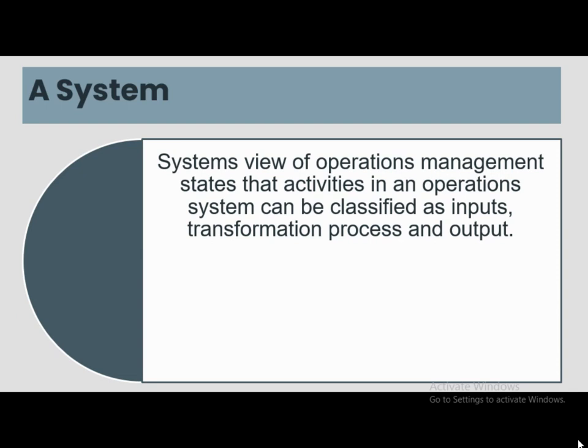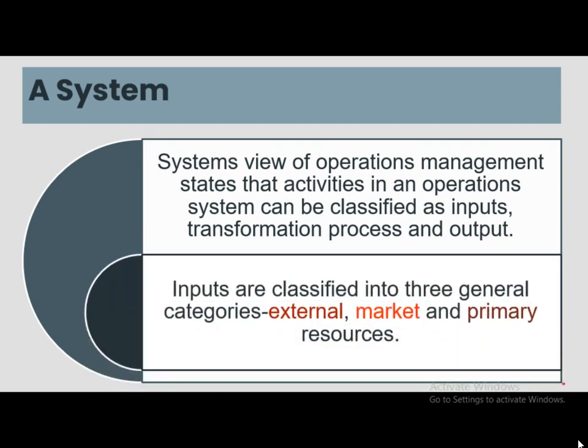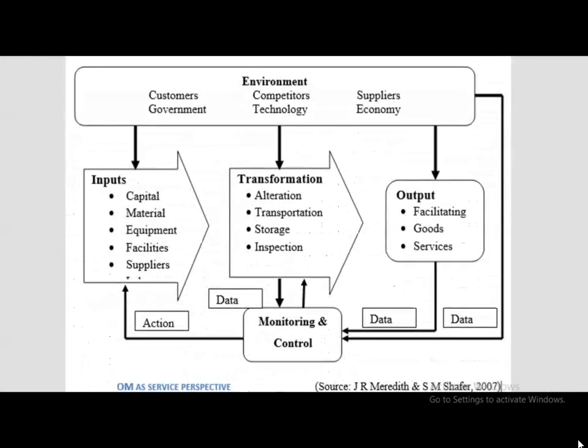System view of operations management states that activities in an operations system can be classified into three categories, that is inputs, then transformation process, and third is output. Inputs are further classified into three categories: external input, market input, and inputs from various primary resources. Now look at this figure.